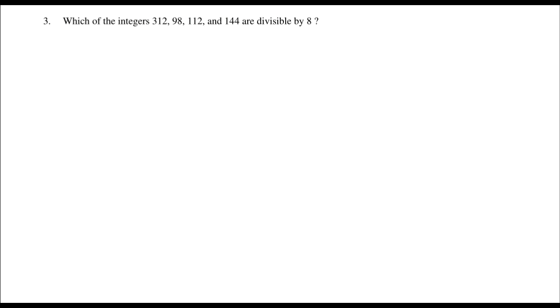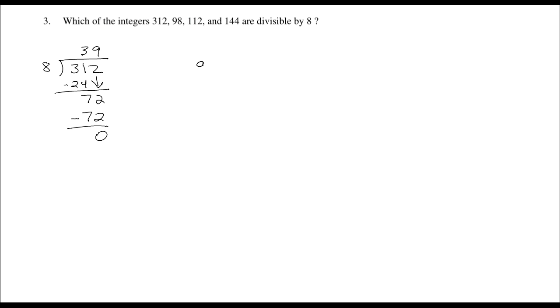So here we go. First method, I'm just going to do long division. And since the question is to be divisible by 8, we're looking for a remainder of 0. We want it to go in evenly. So I want 8 to go into 312. 8 goes into 31 3 times. 3 times 8 is 24. Subtract, you're going to get 7. Bring down the 2. 8 goes into 72 9 times. 9 times 8 is 72. Subtract, got my remainder of 0. So this one is divisible by 8.